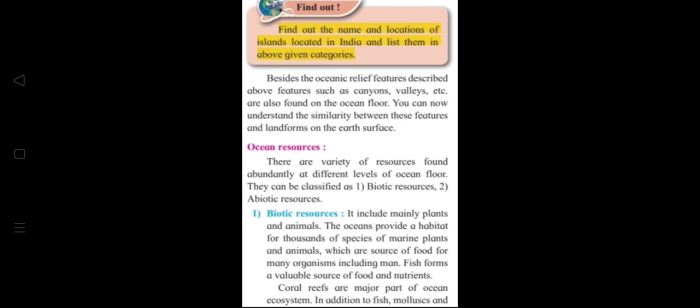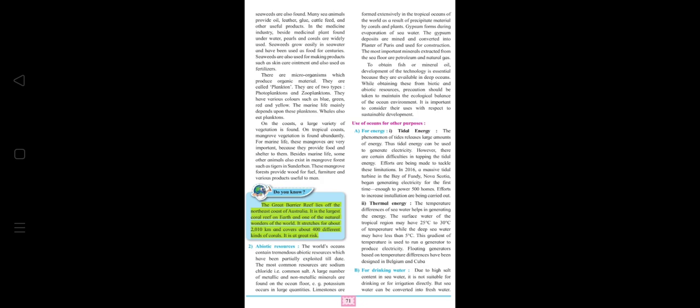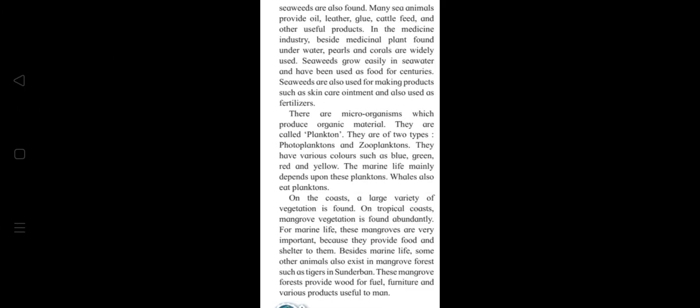There are microorganisms which produce organic material. Now, there are some microorganisms in the ocean which, as a resource, produce organic material. What are they called? They are called planktons. Now, there are two types of planktons, and we are going to study about those. So, which are the two types of planktons? Phytoplanktons and zooplanktons. They have various colors such as blue, green, red, and yellow.